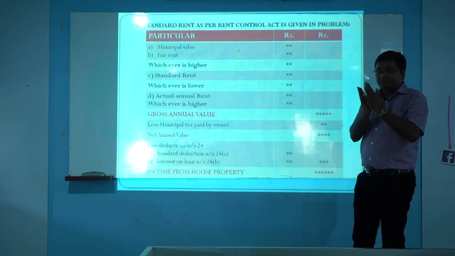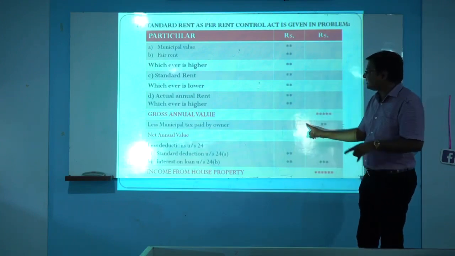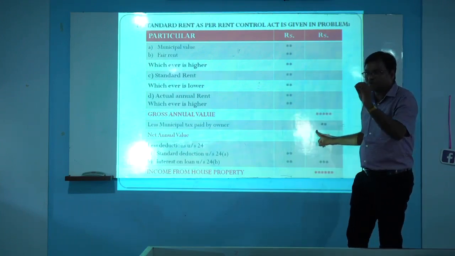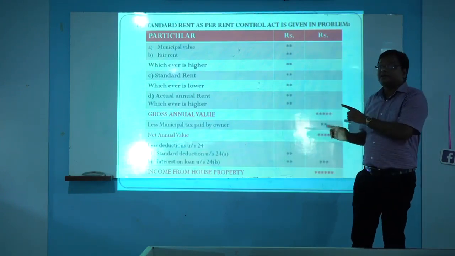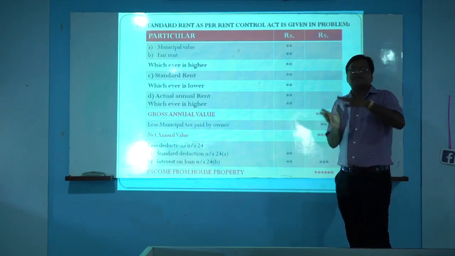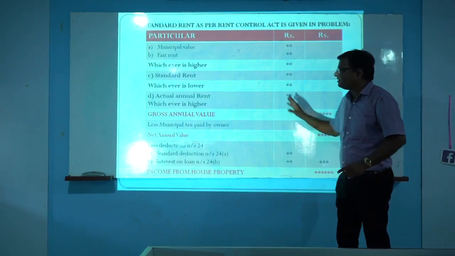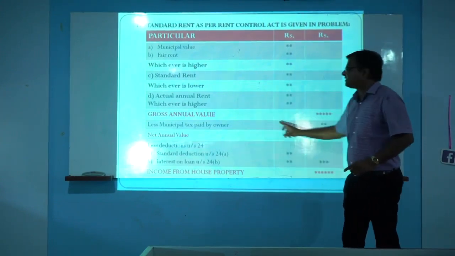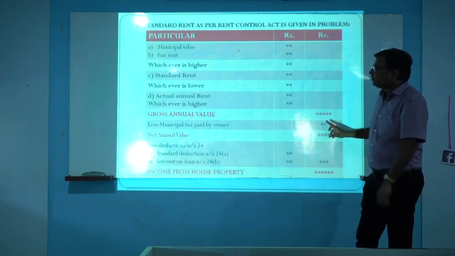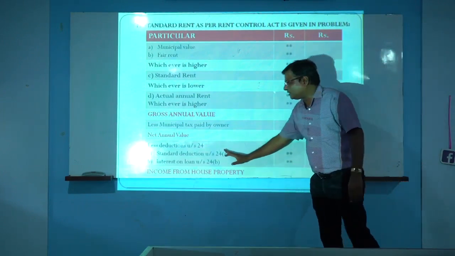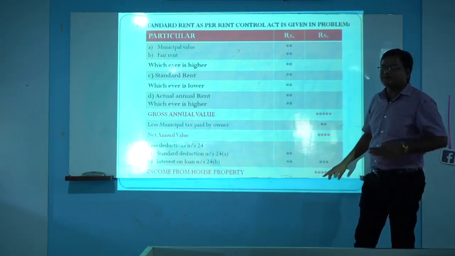Suppose for the previous year we have to pay 10,000 municipal tax, but only 6,000 is paid. Then 6,000 will be deducted. Any amount of municipal tax that is outstanding will not be deducted. The actual amount paid is deducted, but it must be paid by the owner. Suppose it is paid by the tenant, it will not be deducted. It must be paid by the owner of the house property, only then is the municipal tax deducted. Then the balance that remains is called the net annual value. From that net annual value, in the same manner we deduct standard deduction and interest on loan deduction. The balance that remains is called income from house property.